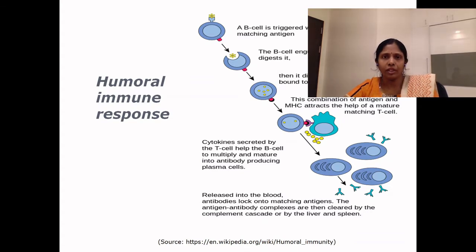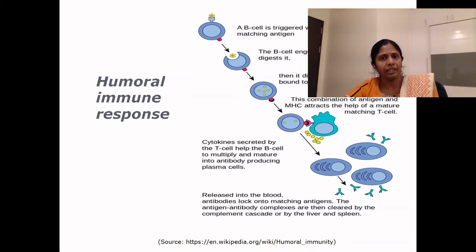Now, in any of these two secondary lymphoid organs, or sometimes even in the tissue fluids, when a B cell antibody encounters its complementary or matching antigen, the B cell endocytoses that antigen through a process of phagocytosis or endocytosis.